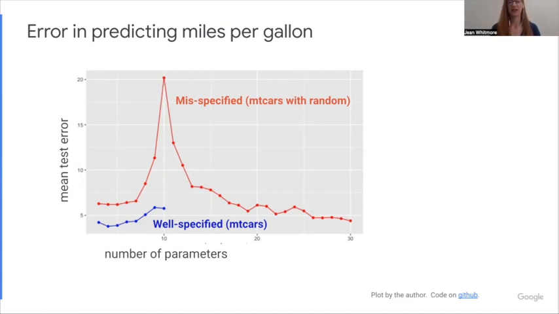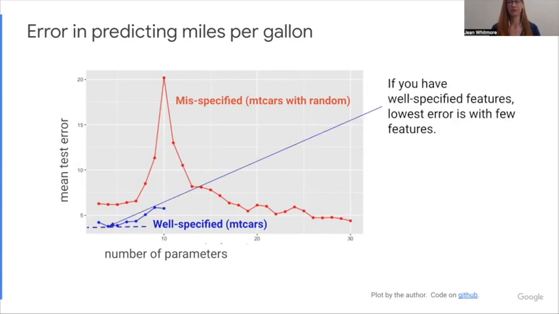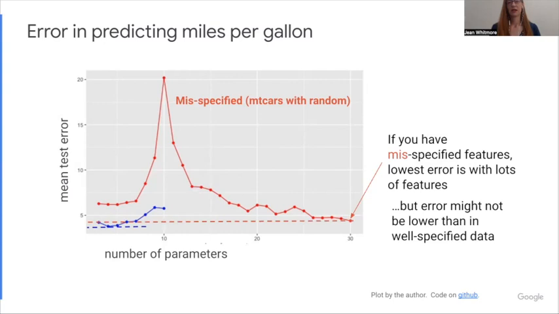And the paper says even if there were other parameters, it's unlikely to help. So in short, if you have well-specified features like the mtcars data set, the lowest error happens with few features. This, I believe, is 3 parameters. If you have misspecified features, the lowest error is with lots of features. Here it was minimum at p equals 30, which was all the parameters. In part, that might be because then you're guaranteed to always get signal and not just noise.